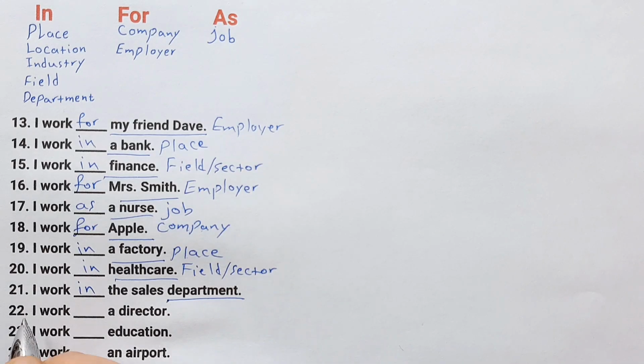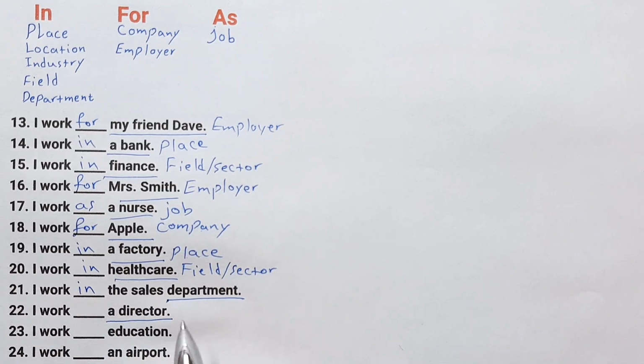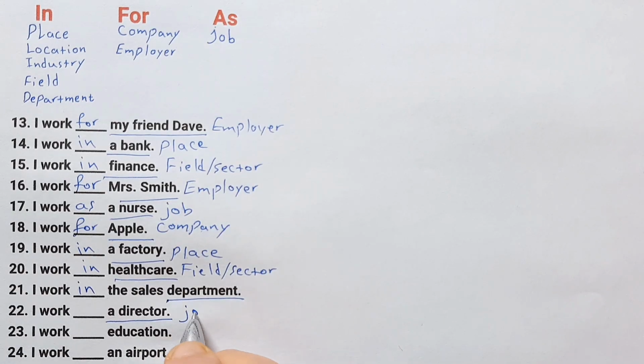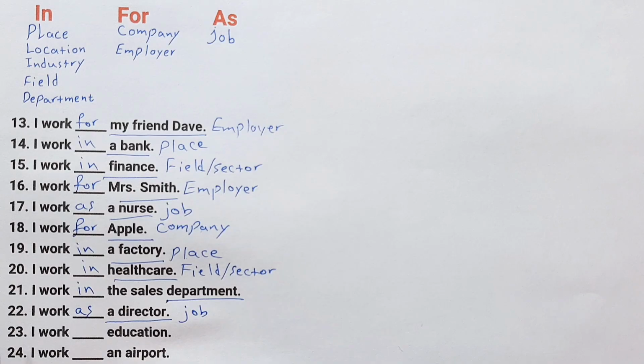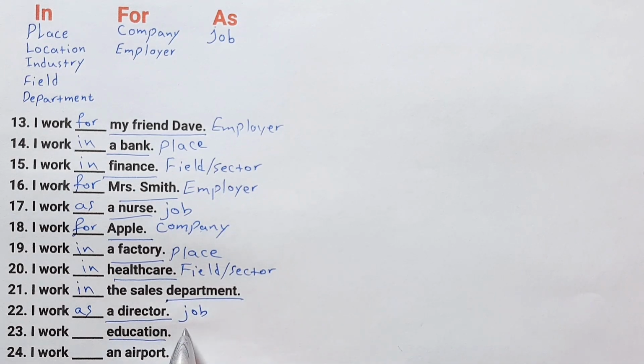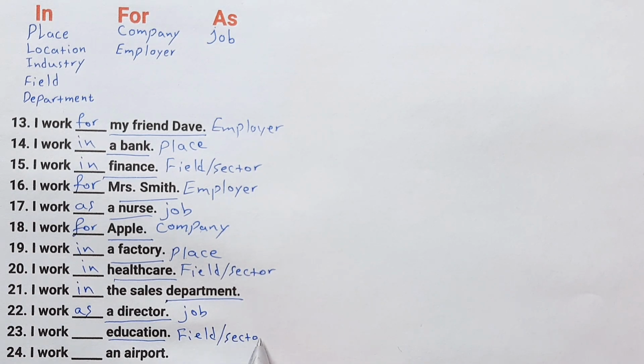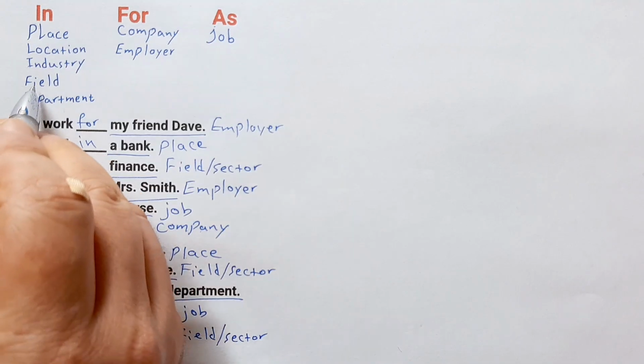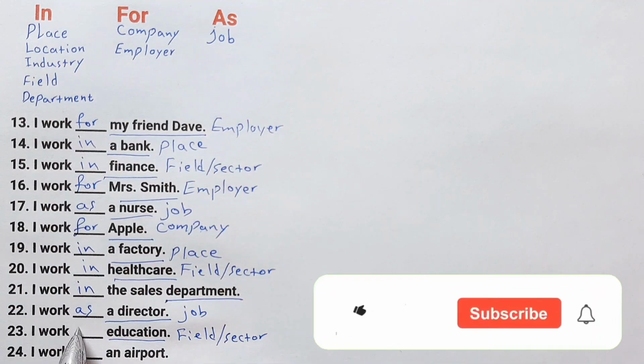Number 22. I work blank a director. We know that director is the name of the job. So the correct answer is as. I work as a director. Number 23. I work blank education. We know that education is a field or sector. So the correct answer is in.